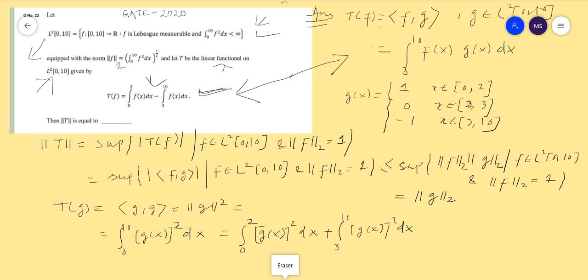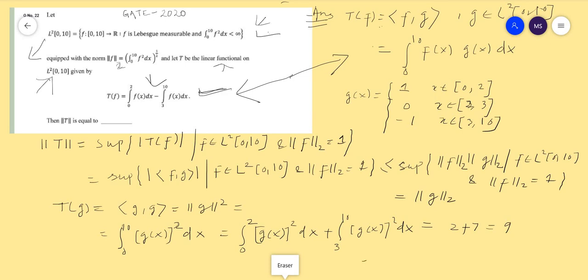From this you can easily see that the value of g(x) on [0,2] is 1, and on [3,10] is minus 1. Minus 1 square is 1. So the integral of 1 dx from 0 to 2 is 2, and from 3 to 10 it is 7. So this equals 9. The value of the norm of g square equals 9.